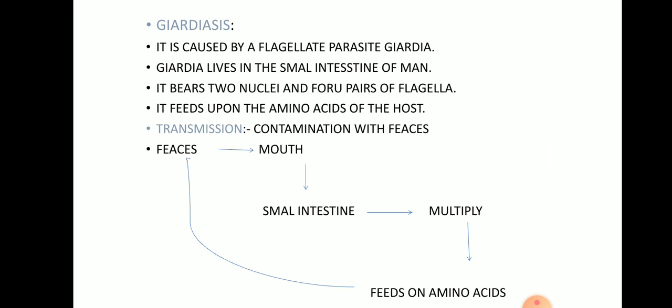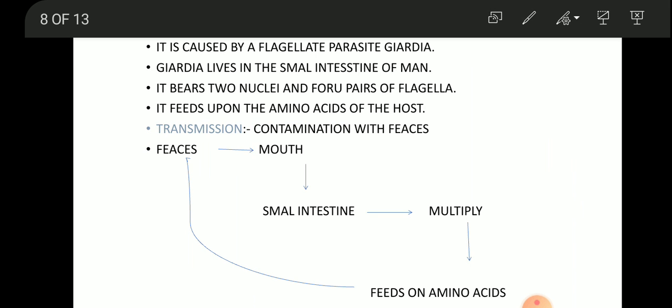The next disease caused by the protozoans is giardiasis. It is caused by whom? It is caused by a flagellated protozoan parasite called giardia. Giardia also lives in the intestine, but the small intestine, of man. It bears two nuclei and four pairs of flagella.